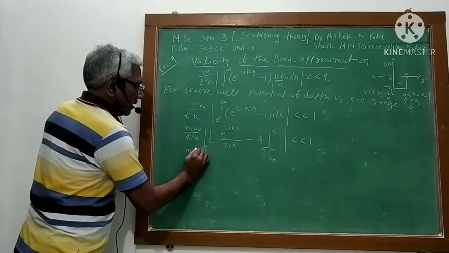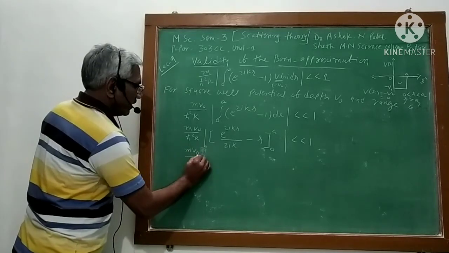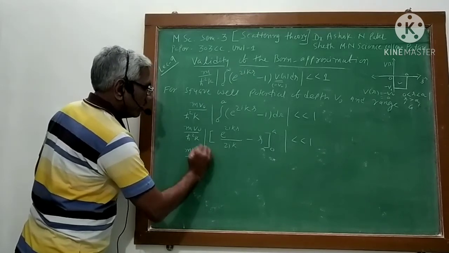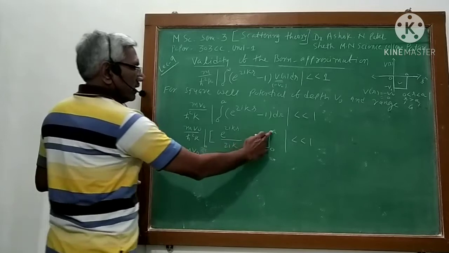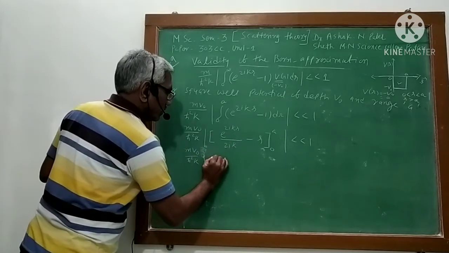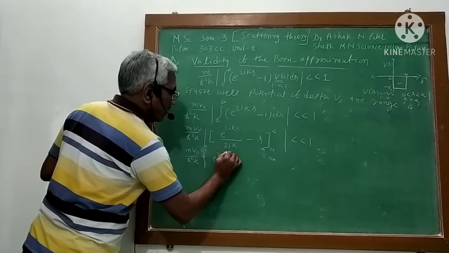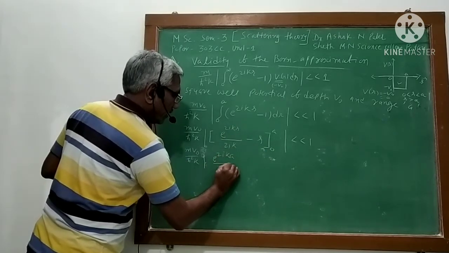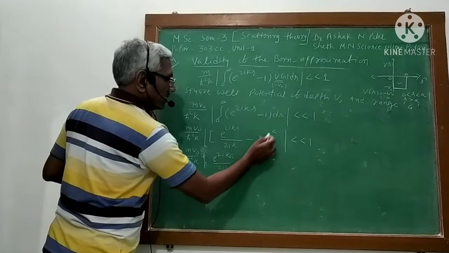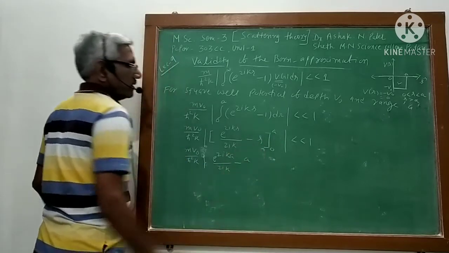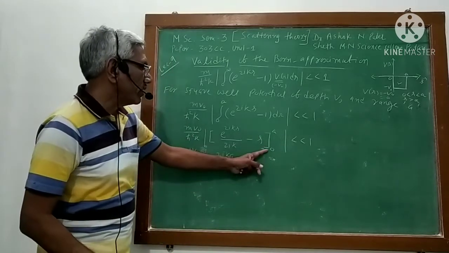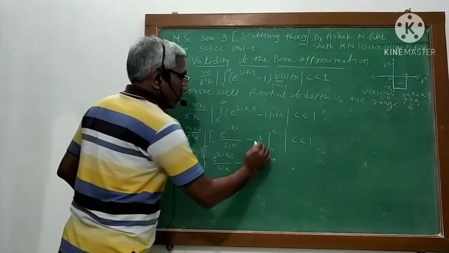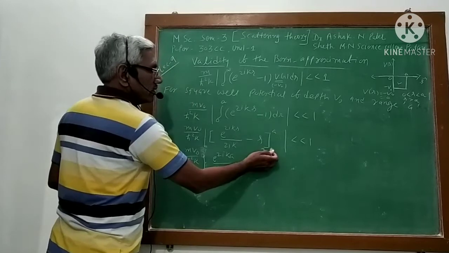So my condition will become h cross square k, mod, in the range a, so it is e raised to 2ik upon 2ik minus r, r meaning a. You substitute the limit over here, so instead of r, now you write a. Then minus the 0 limit.